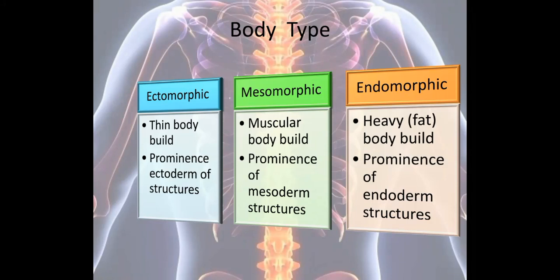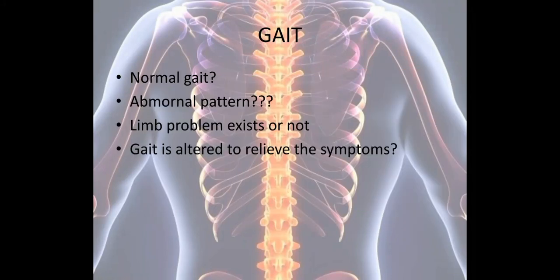And the third body type is the endomorphic. In that, the patient will have a heavy body build, and we can say the patient will be fat, and prominence of endoderm structures will be present. So this endomorphic body type is characterized by relative prominence of structures developed from the embryonic endoderm.